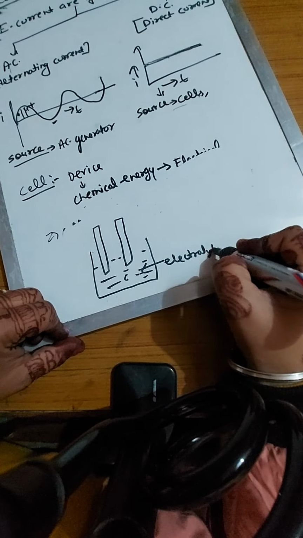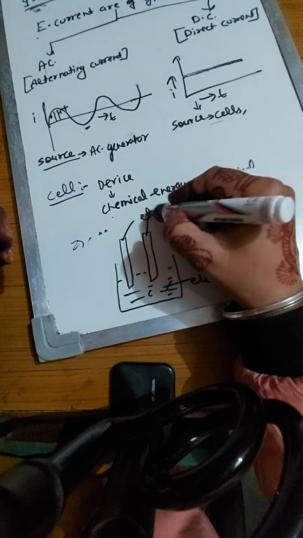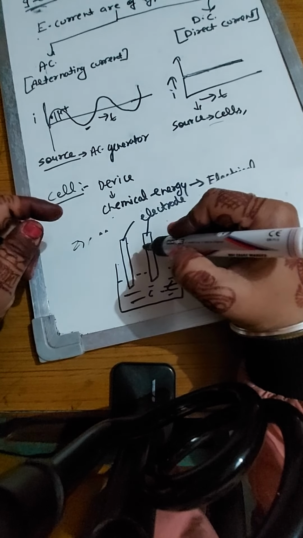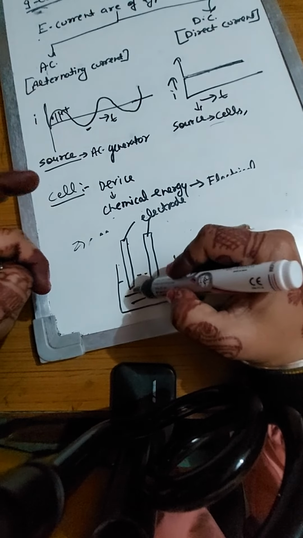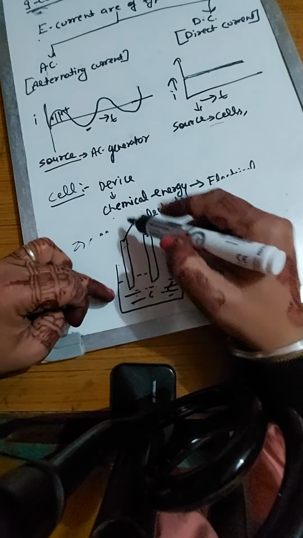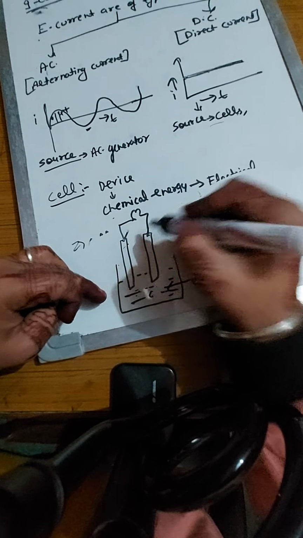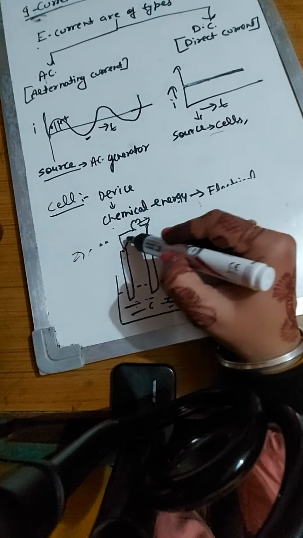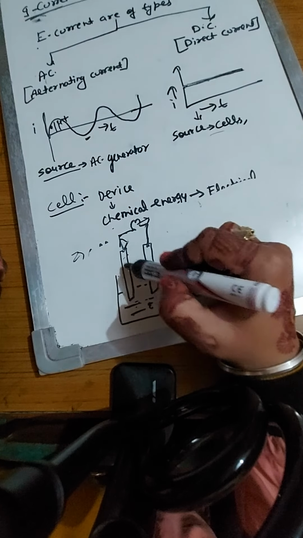One electrode acts as a cathode and the other as an anode. The chemical we put in the form of electrolyte, when the electrodes are connected with a wire and a bulb, the bulb will glow. That means chemical energy changes into electrical energy, which is used to maintain the flow of charge.